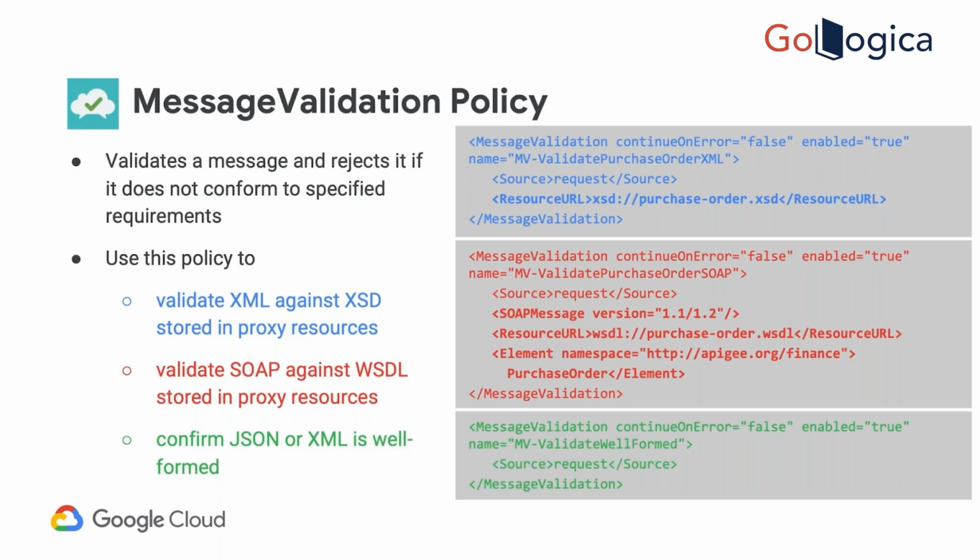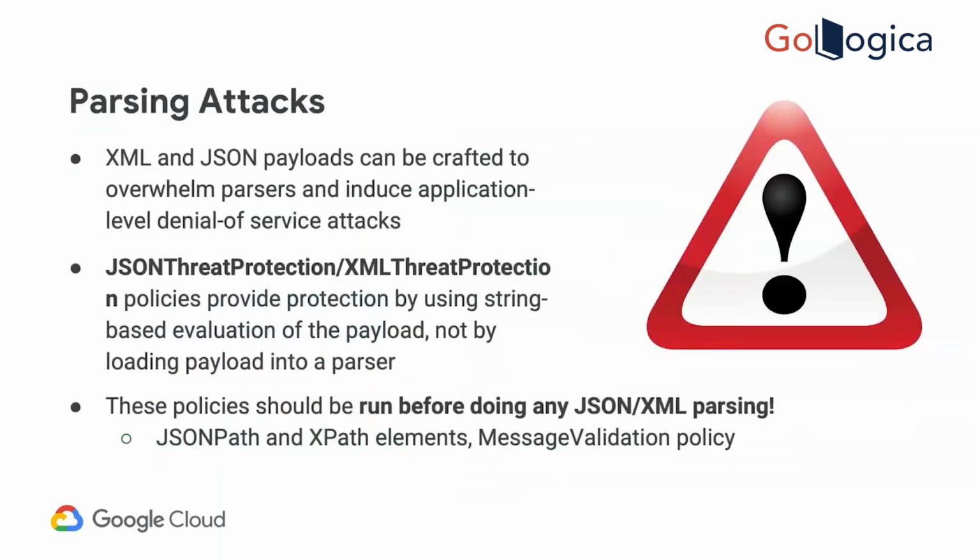Now the next kind of attack is the parsing attack. We already discussed this, right? XML and JSON payloads can be crafted to overwhelm the parser. They can create such payloads that will overwhelm the parser on the service layer, which is the backend of APG. So on the backend of APG, they might want to break the parser.